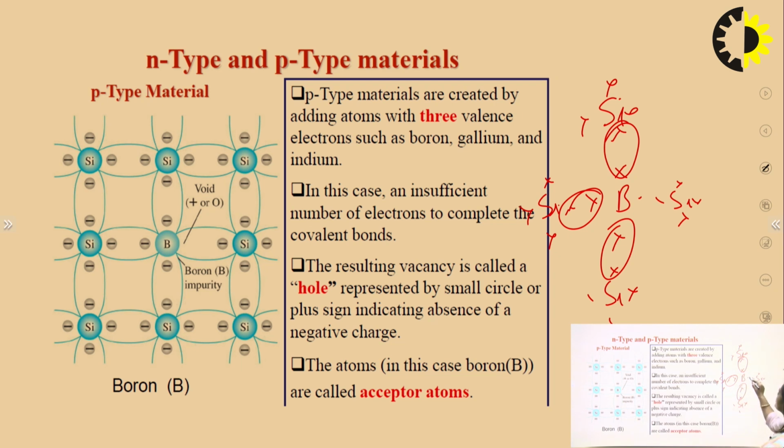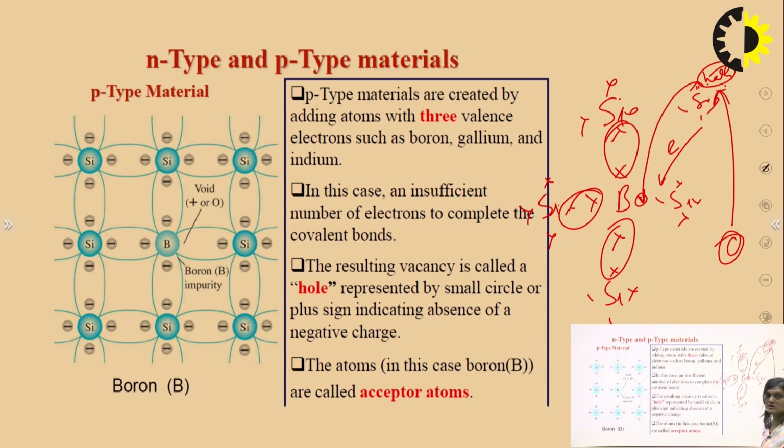So this deficiency of electron is called the hole. Somewhere, any place, these bonds will break and an electron will migrate from this place to this place. So electron movement will be in this way, and since the electron is leaving this place, here will be a hole now. Now this hole will be occupied by another electron. So some of the covalent bonds will break, they will leave the electron, and in that place a hole will be created. So electron and hole are always generated in a pair, and they will always travel in opposite directions.